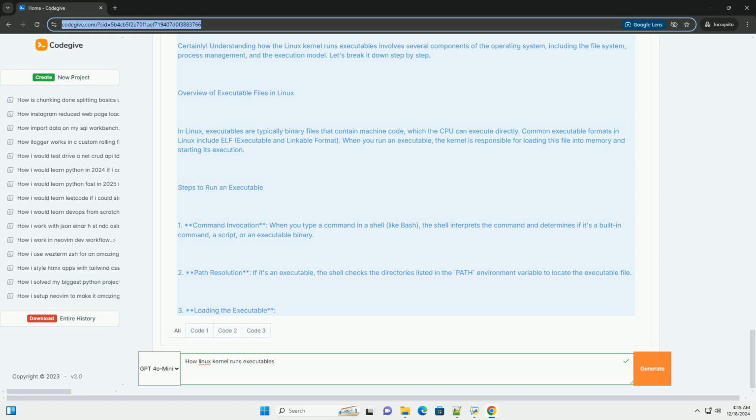Certainly. Understanding how the Linux kernel runs executables involves several components of the operating system, including the file system, process management, and the execution model. Let's break it down step by step. Overview of executable files in Linux.